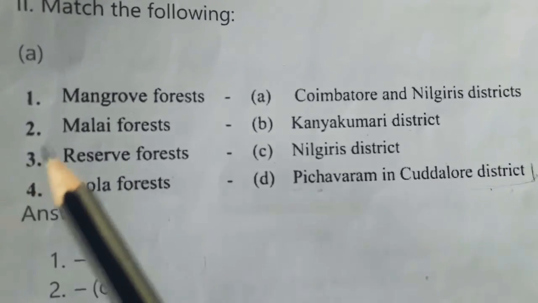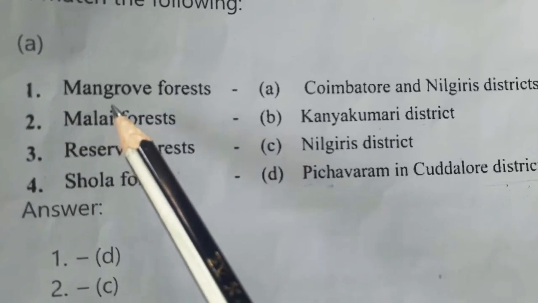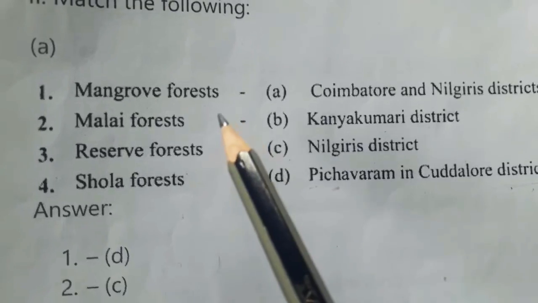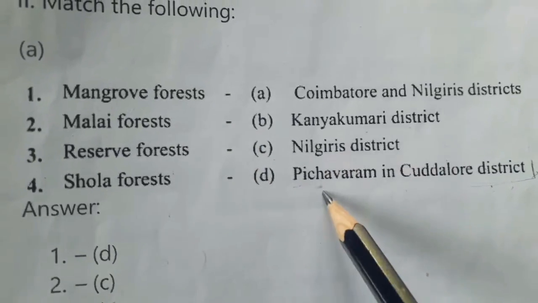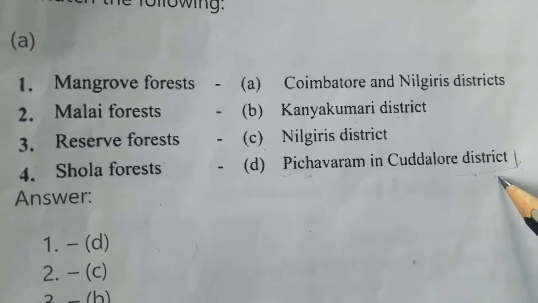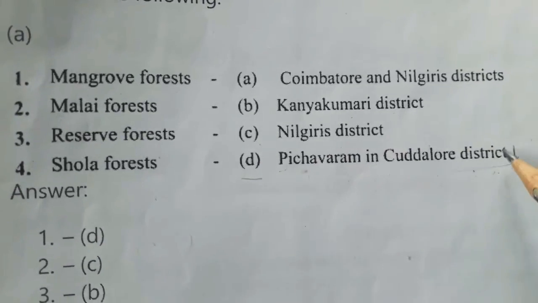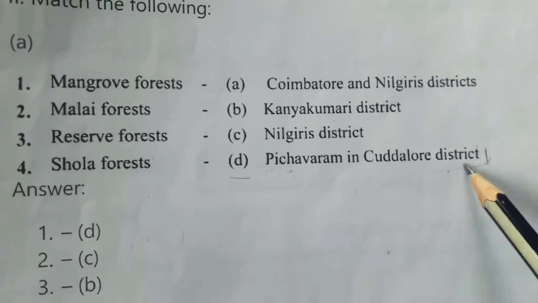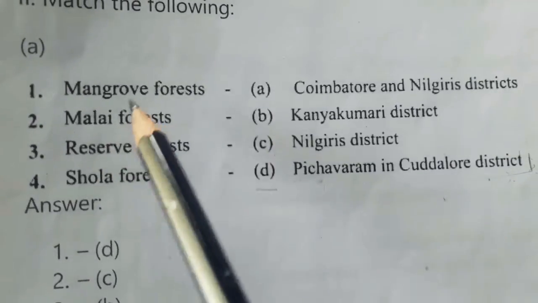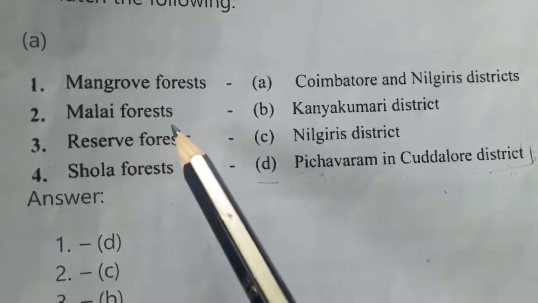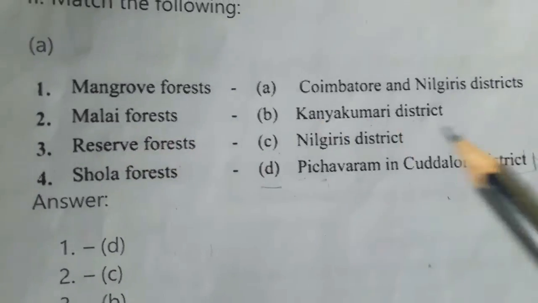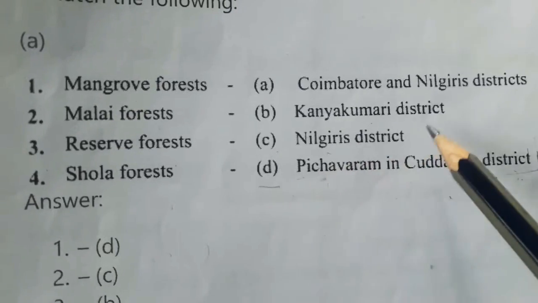So we have to match which district consists of which forest. First one, mangrove forest, located at Pichavaram in Kadalur district. That is the first one. And the second, Malai forest, is located at Nilgiris district.